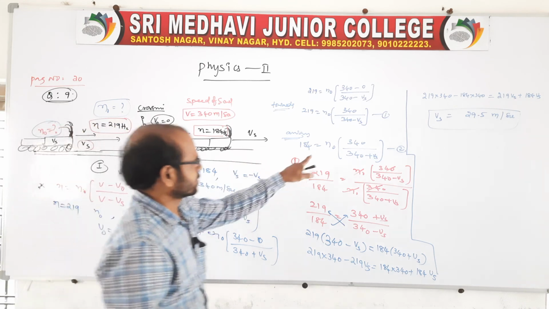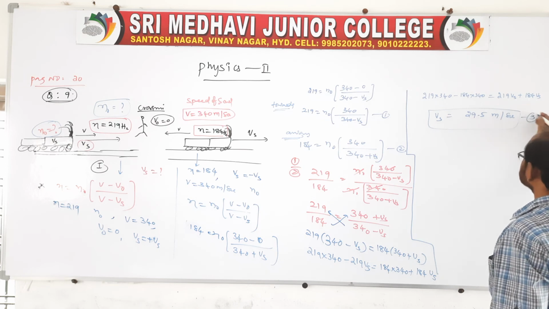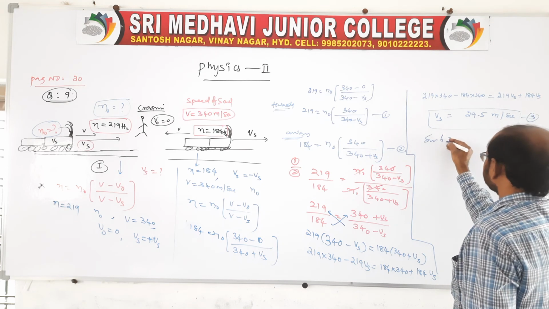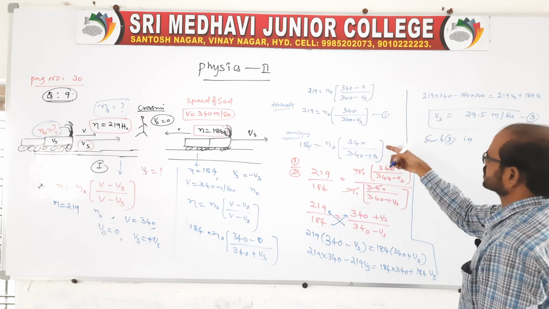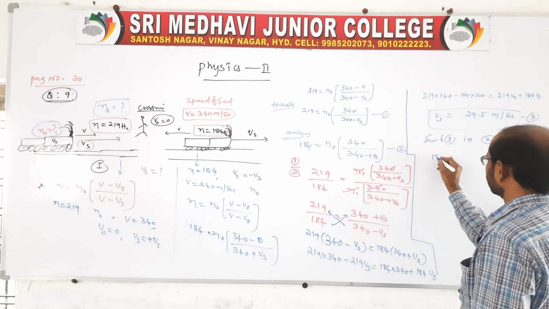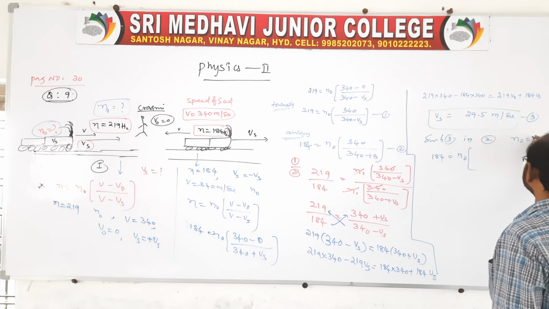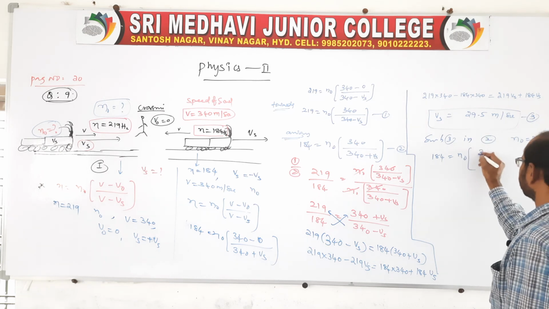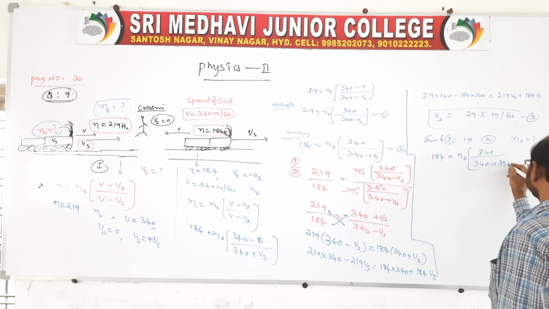Already we know Vs, so you substitute this third equation in either 1 or 2, anywhere you substitute. Now I am taking the second expression, substituting in 2, so that 184 is equal to n naught, which we have to get, into 340 divided by 340 plus 29.5.